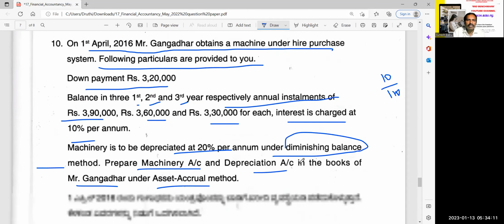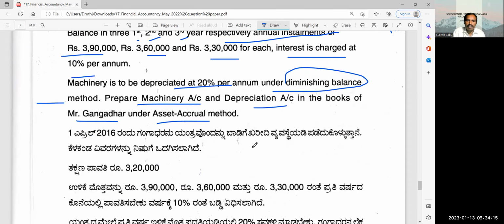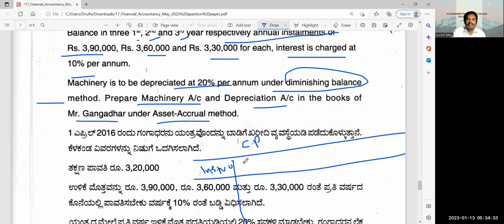Very easy. What is not given to you? Cash price is not given. First, calculate cash price. Okay. Installment number, first column. You know it. Correct. Then closing balance.